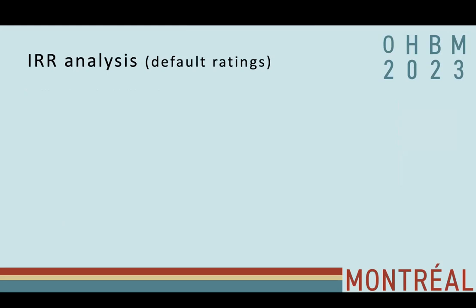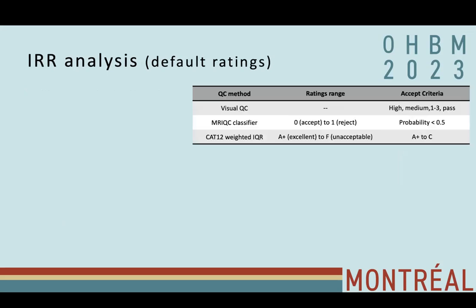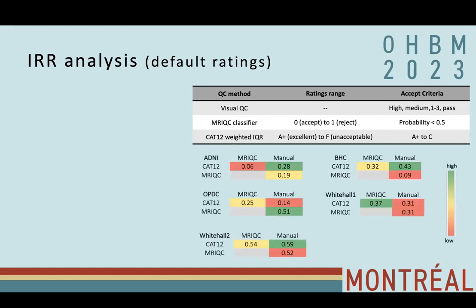So in the next step, we compare the ratings using the inter-rater reliability analysis. So we calculate the agreement between these different methods. And this table just shows what are the default ratings from the automated tools. And for visual QC, we have already binned the images into accept and reject labels depending upon the categories.